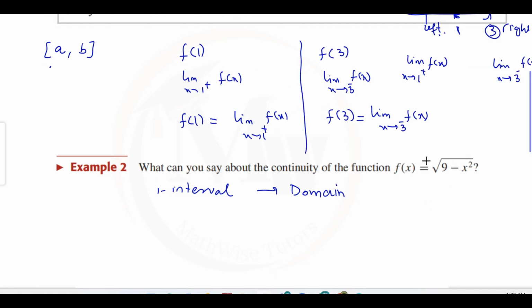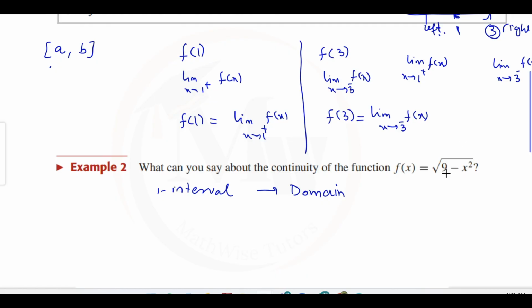As you know, the domain of this function will be the values of x for which it will not give you a negative under the square root. So for what values will it not be negative? Let's say x is 3. So 3 squared is 9, 9 minus 9 is 0. That's not a negative. And if we have a number less than 3, let's say 2, then 2 squared is 4, 9 minus 4, that's a positive number. But if we have a number bigger than 3, let's say 4, then 4 squared is 16, 9 minus 16 is a negative number.